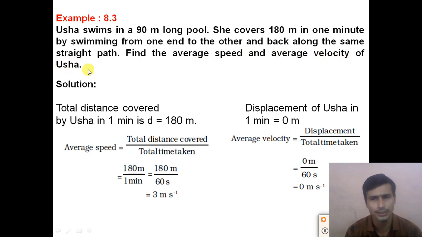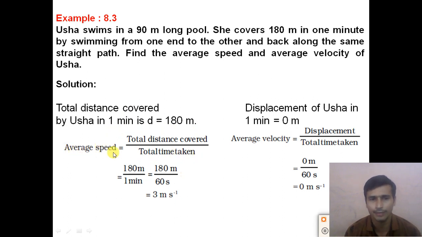So dear students, how do we calculate the average speed? To calculate the average speed, we need to find the total distance covered divided by the total time. Here the total distance covered by Usha is 180 meters and the time is 1 minute. 1 minute is equal to 60 seconds, so we take the total time as 60 seconds.